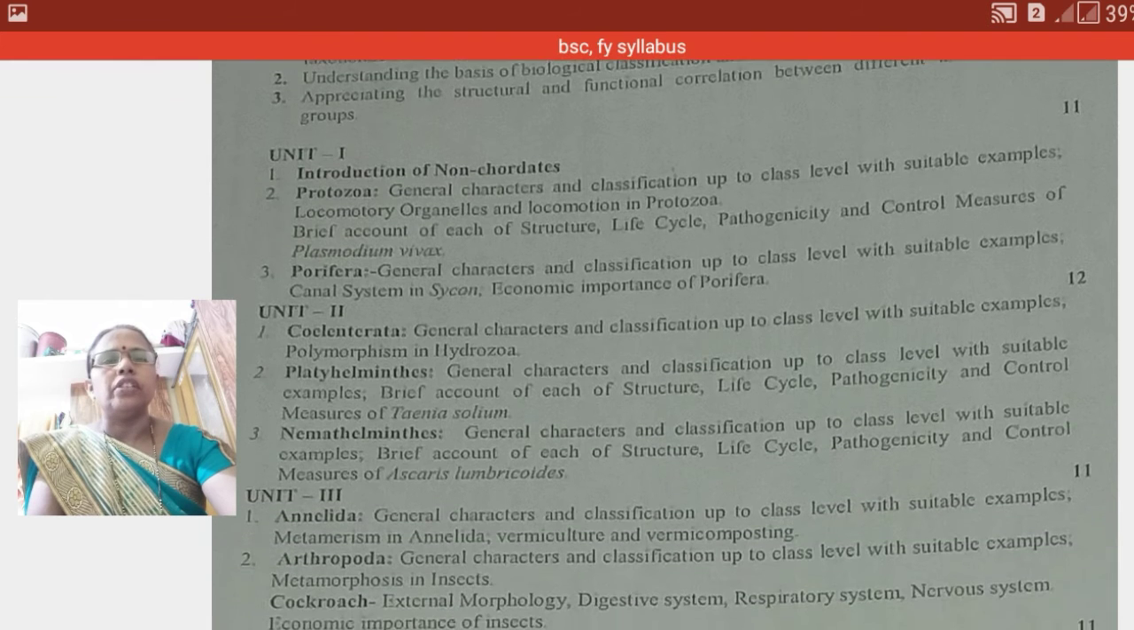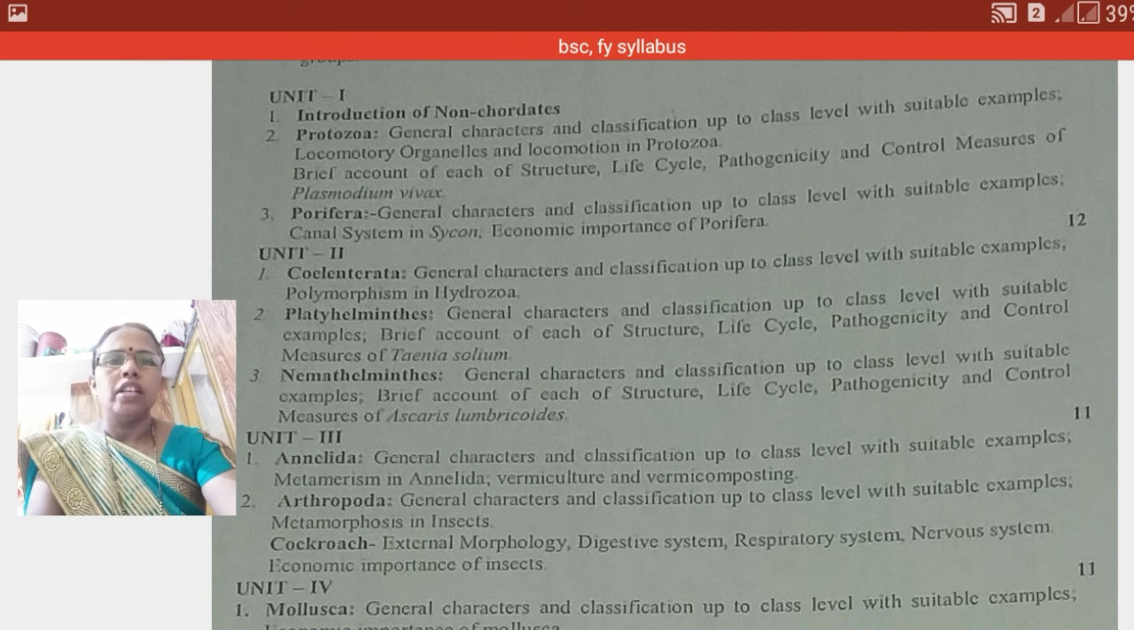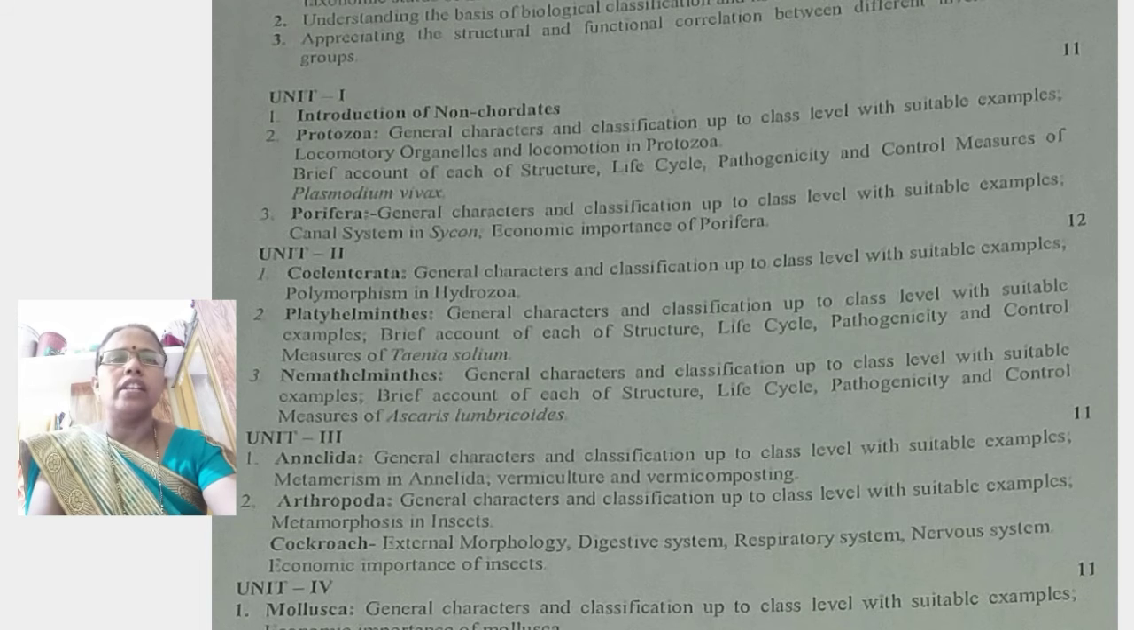Then the second unit, Coelenterata. The third phylum is Coelenterata, for example Hydra. Here we study in detail the general characteristics, classification up to class level with different examples. Also we study polymorphism in Hydrozoa. This is also Coelenterata. Then the second topic related to the second unit is Platyhelminthes. These are endoparasitic animals.